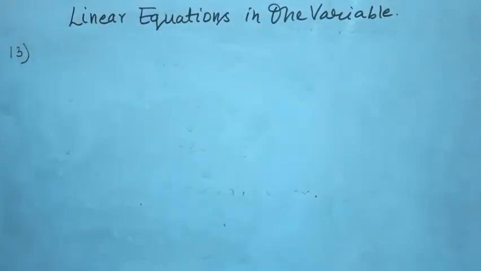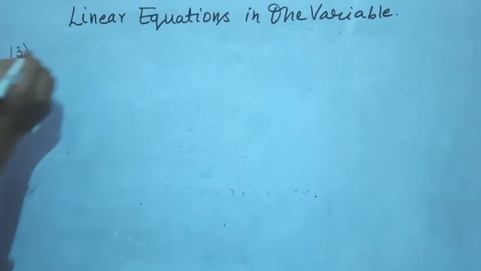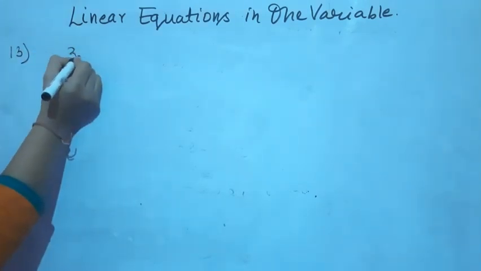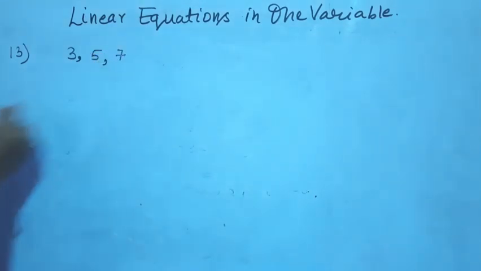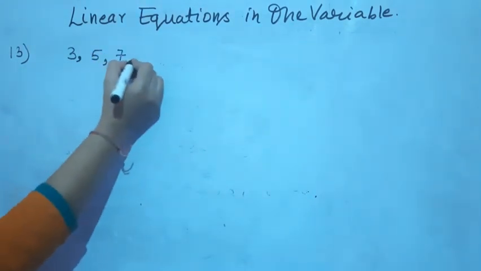So two positive consecutive odd integers. So odd numbers start from which number? Odd numbers start from 3. And the next odd number is 5. The next odd number is 7, right? This is how you have to proceed in order to find the odd numbers.